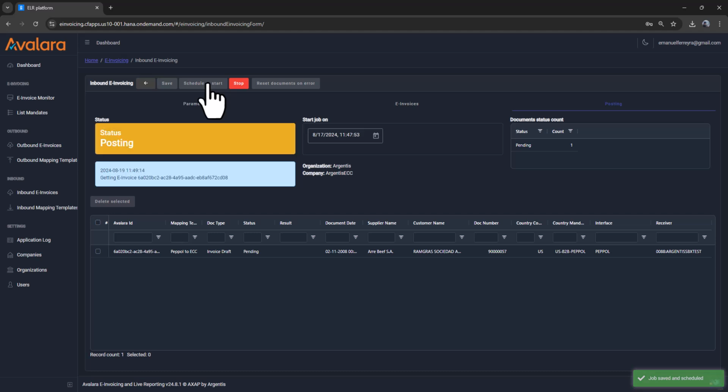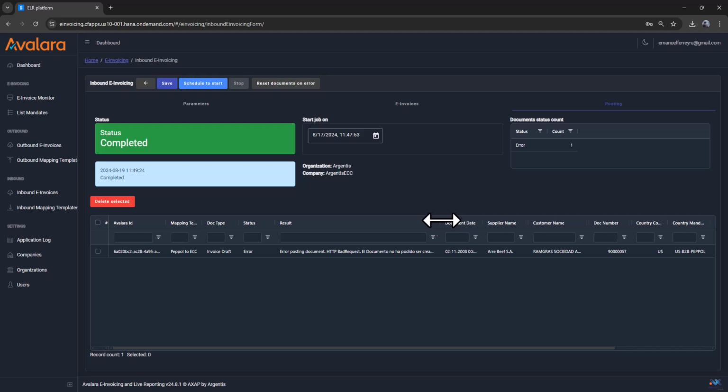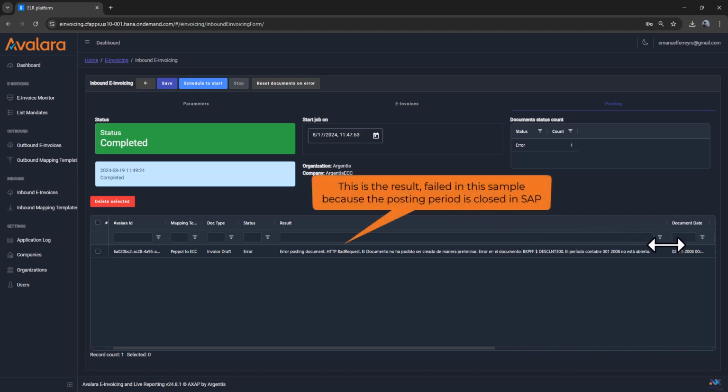Once the job is scheduled, the background processor will take care. After trying to post the document to the target system, the result status will be shown for each document. In this example, the inbound document is rejected because of a closed posting period in SAP.